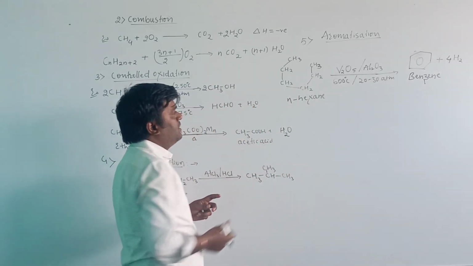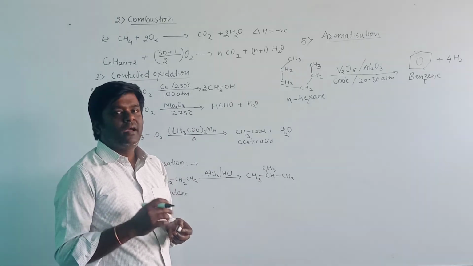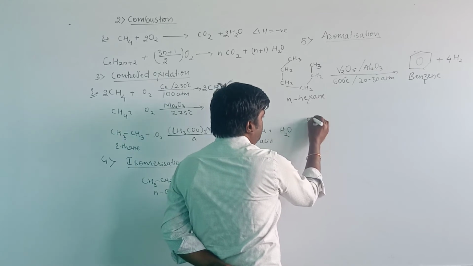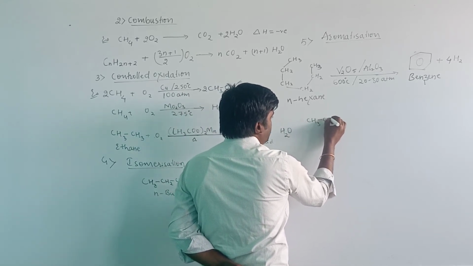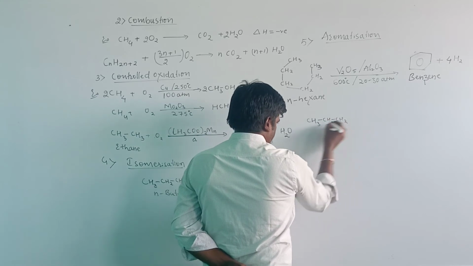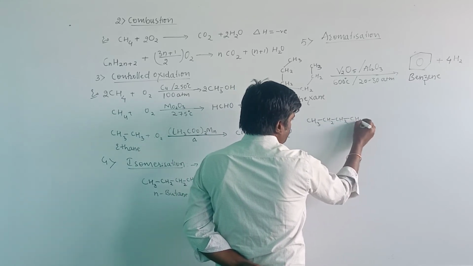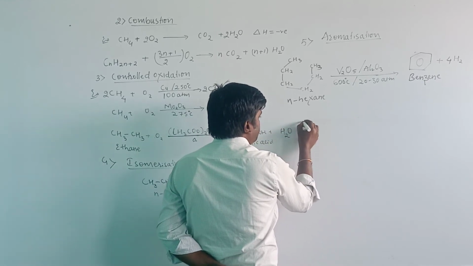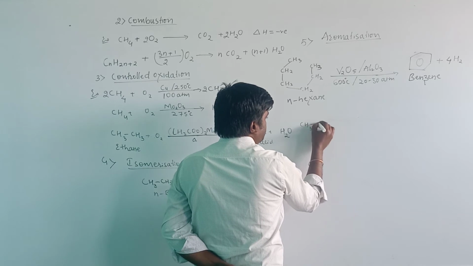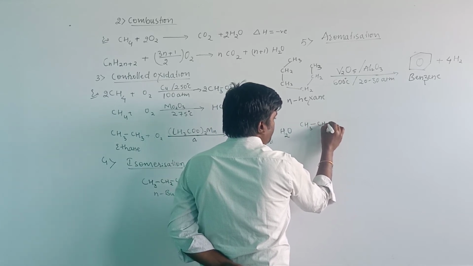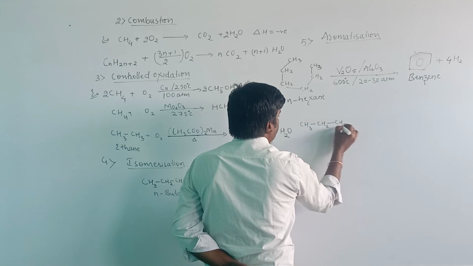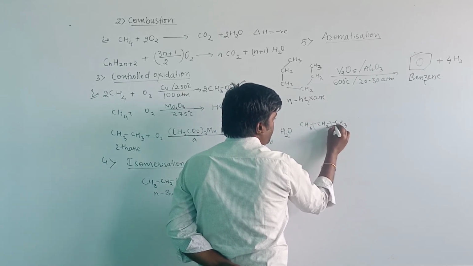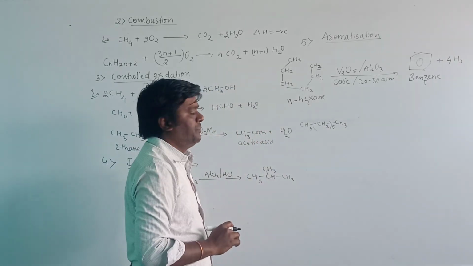If we increase one carbon atom, then it will produce toluene. Let us see how the toluene will be formed here. CH3, CH2, CH2, CH2, CH2, CH2, CH3. Then the compound is N-heptane.